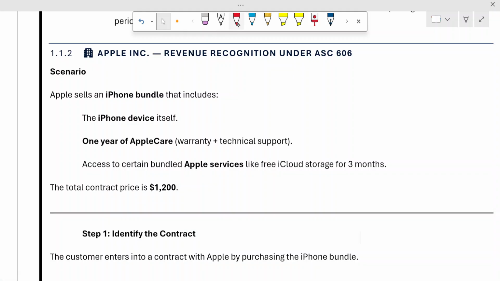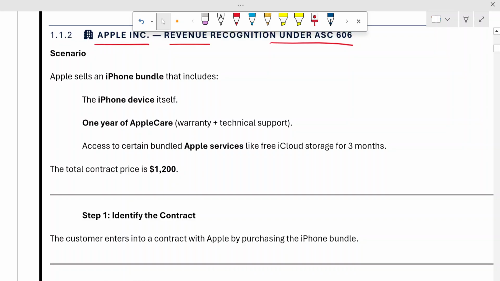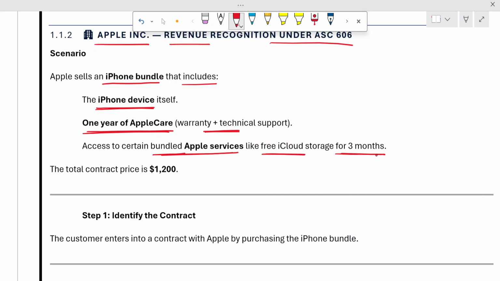Now, let's try to understand another example of Apple Incorporation and how they will recognize the revenue under ASC 606. So basically, Apple, let's suppose, sells an iPhone bundle, and that includes three things. One is the iPhone device, the phone itself. Along with that, they provide 1 year of Apple Care warranty and technical support. And also they provide certain bundle services of Apple, like free iCloud storage for 3 months.